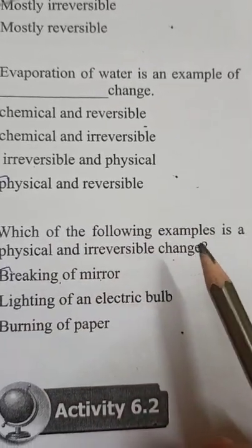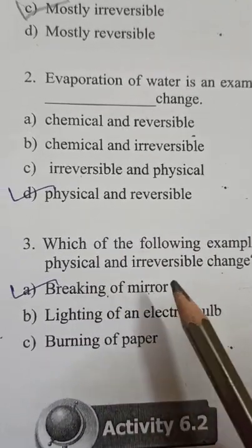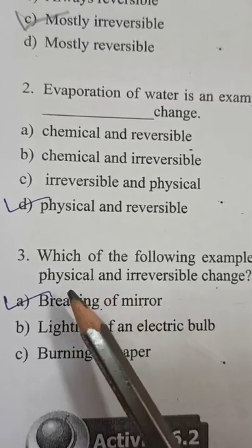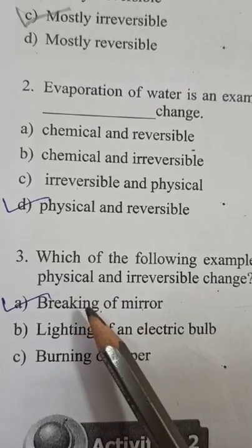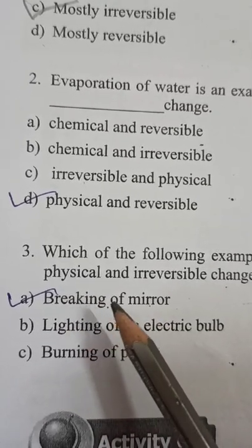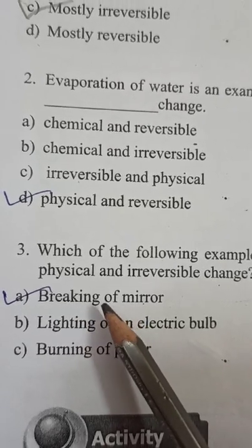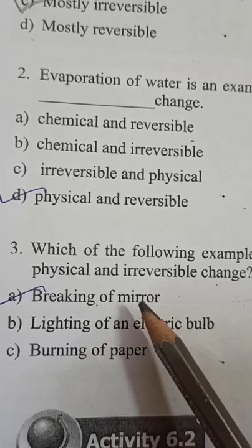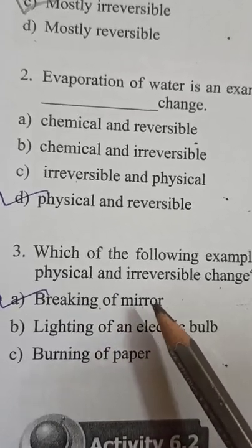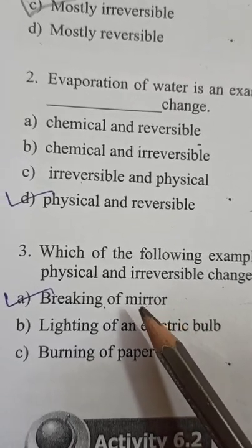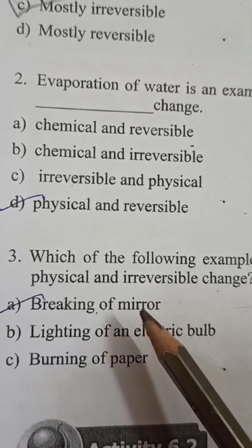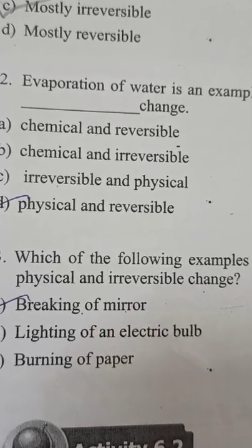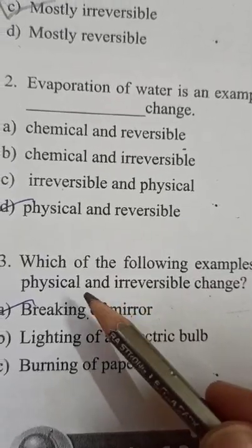Third is, which of the following examples is a physical and irreversible change? Breaking of mirror. You know children, it is a physical change, meaning there is no change in the chemical composition when the mirror is broken down. But it is irreversible because from the pieces of the mirror we can't make that mirror again, because cracks are left behind if we try to join those pieces. So it is irreversible but physical.